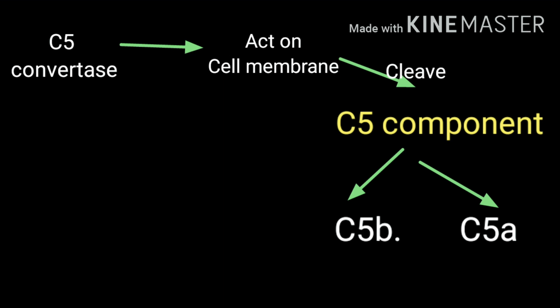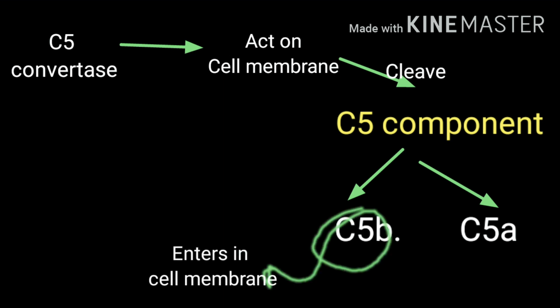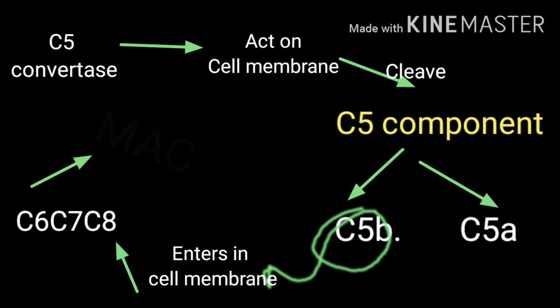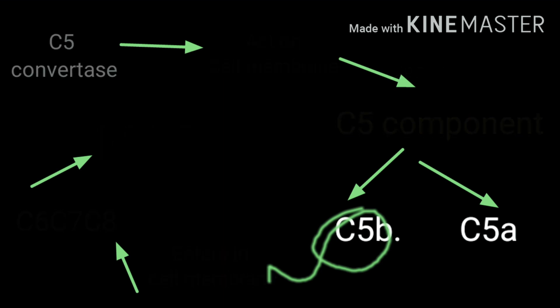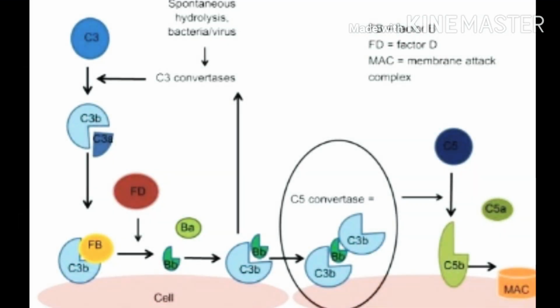This process leads to the formation of the membrane attack complex, because the major subunit C5b enters the cell membrane and recruits the extra complement components C6, C7 and C8 to bind to it and form a complex called the C5b678 complex, known as the membrane attack complex, which is essential and responsible for cell lysis. The following diagram shows how different factors and complement components initiate the alternative pathway.